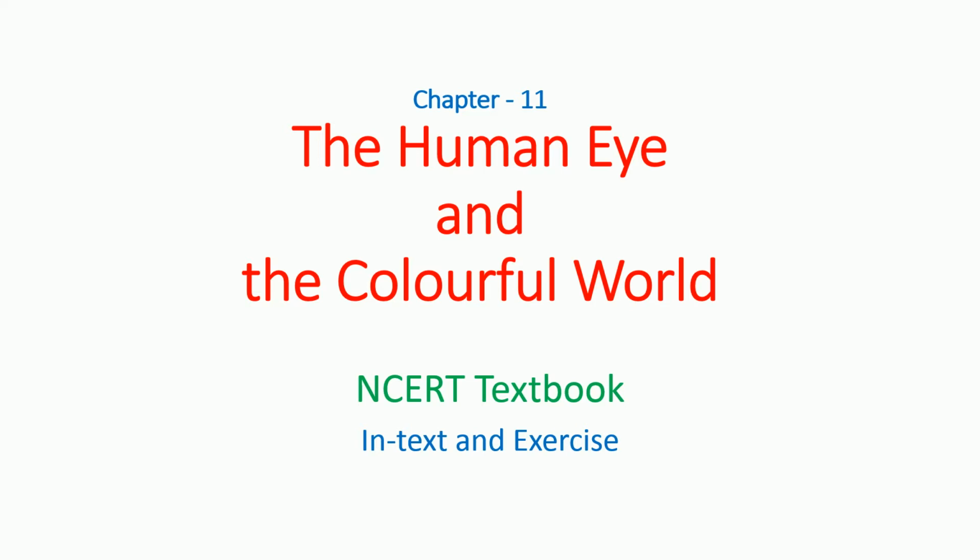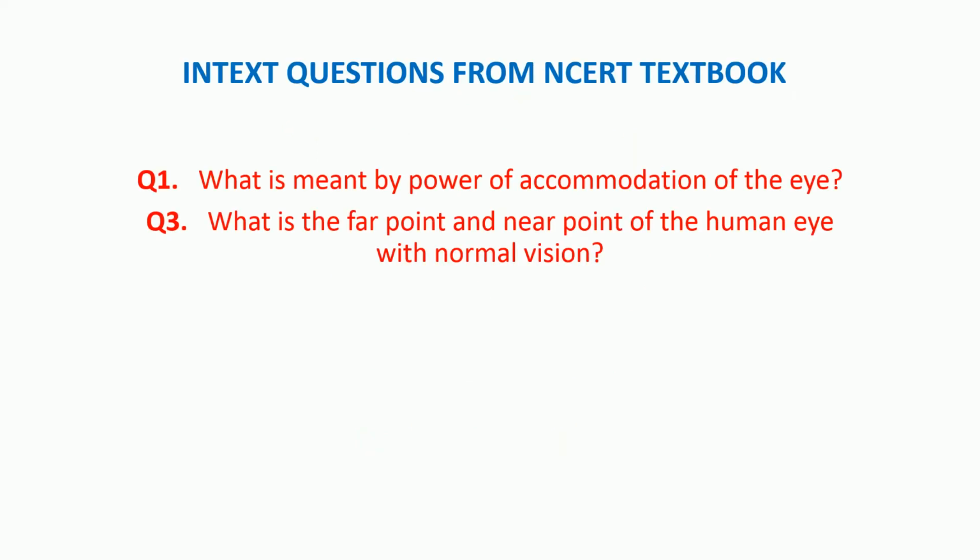Here let's see what the first question is. The first and third questions are related, that's why we take them together. What is meant by power of accommodation of the eye? Now you are familiar with the power of accommodation, correct? It is the ability of the eye to see nearby objects as well as faraway objects. That is what the power of accommodation of the eye is.